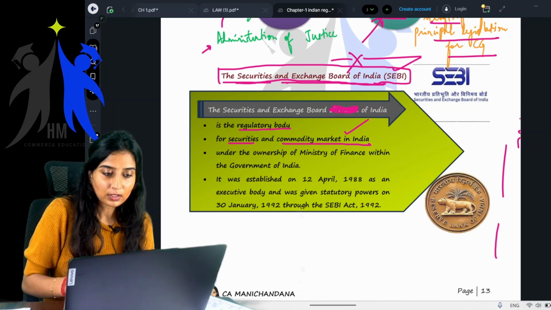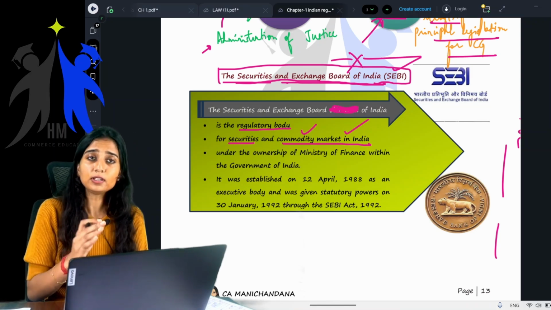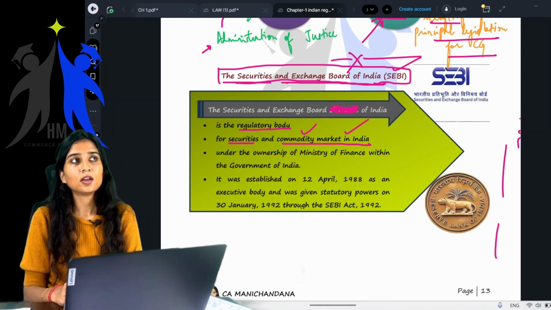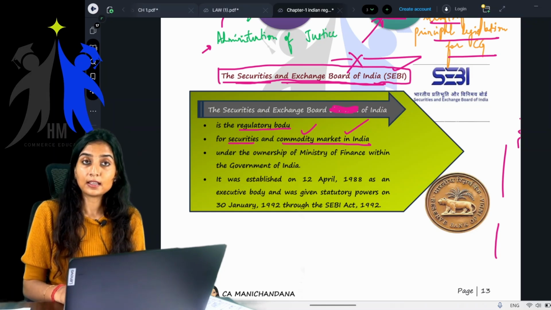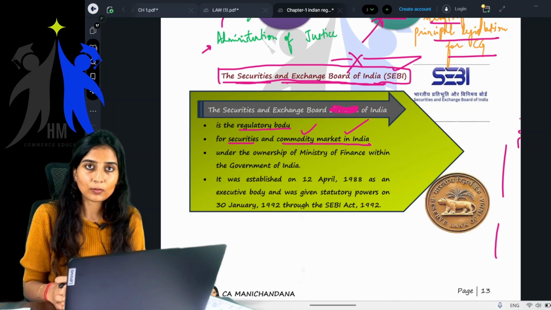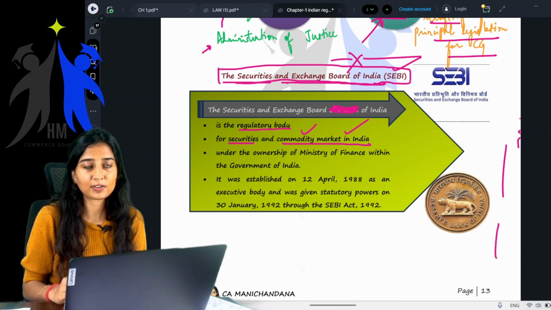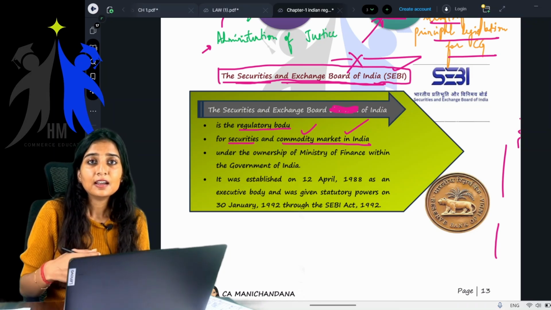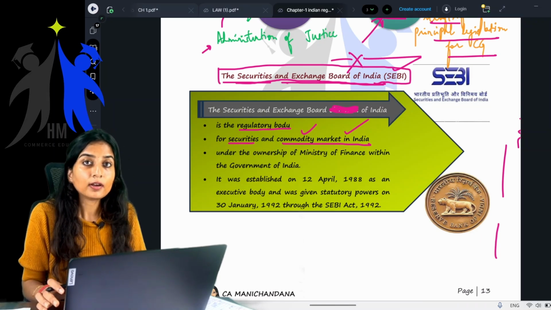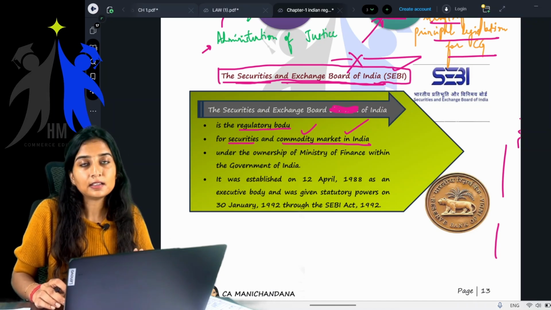These are securities and commodity market in India. What is this commodity market? Not only shares, bonds or debentures are listed on stock exchanges; commodities are also listed. What do you mean by commodity? See, children, all kinds of commodities, for example rice, wheat, steel, all kinds of metals, are also listed on stock exchanges. These also have values and are also being traded in the stock exchanges.